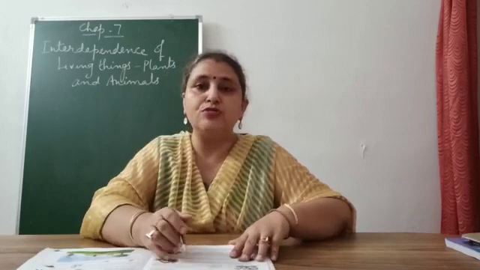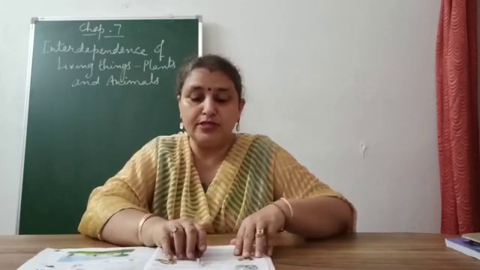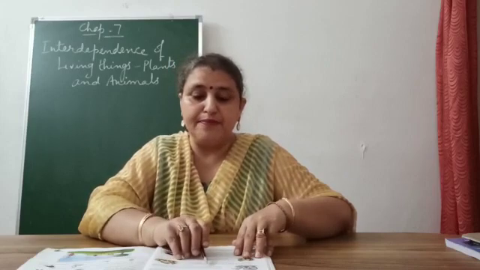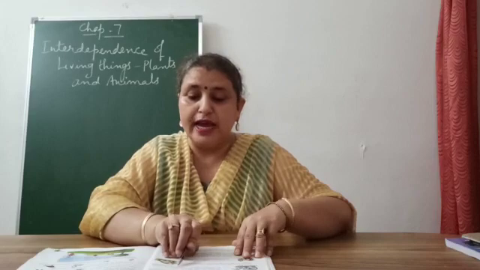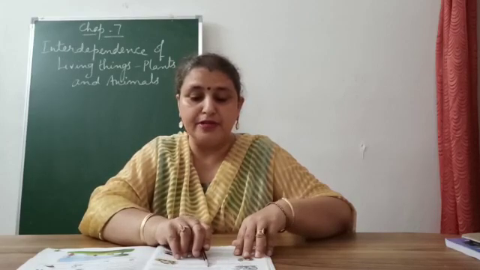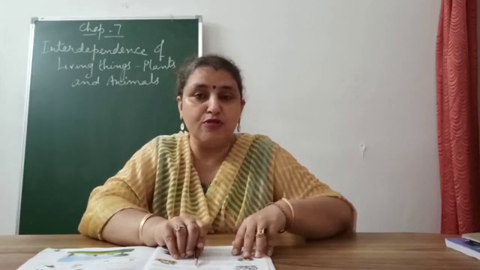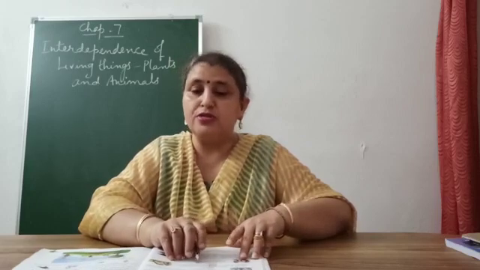Let's do herbivores. Herbivores are those who eat only plants. For example, cow, elephant, rabbit, goat and sheep are some animals who are herbivores. Herbivore means those animals who eat only plants. That means they are vegetarians.